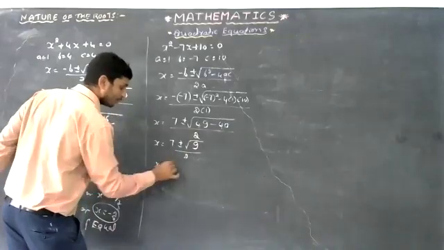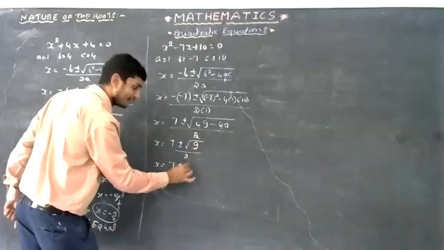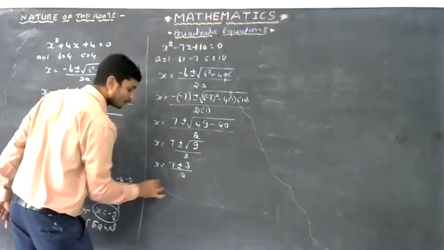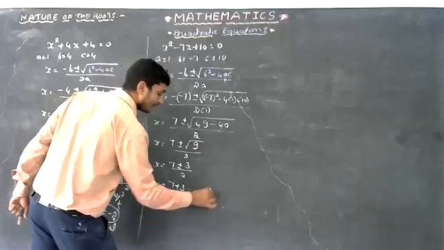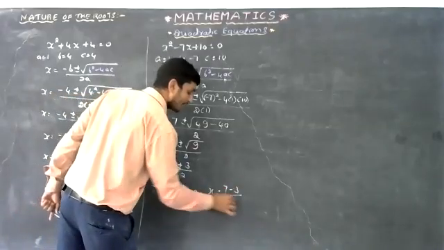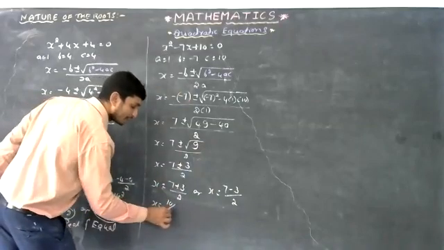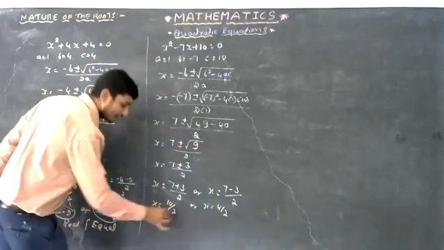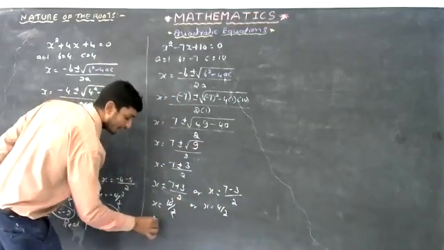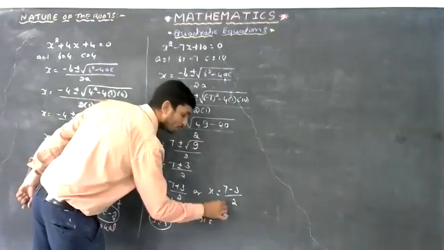So x is equal to 7 plus or minus, what is the square root of 9? Yes, it is 3, because 3 threes are 9. That's why 3, whole divided by 2. That is x equals 7 plus 3, whole divided by 2, and x is equal to 7 minus 3, whole divided by 2. That is x is equal to 7 plus 3 means 10 by 2, and x is equal to 4 by 2. See, 2 fives are 10, so 5, and 2 twos are 4, so 2.